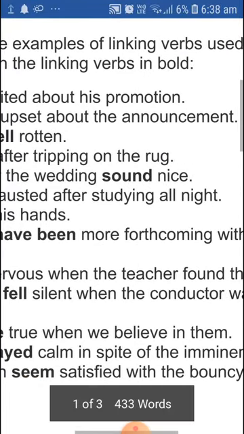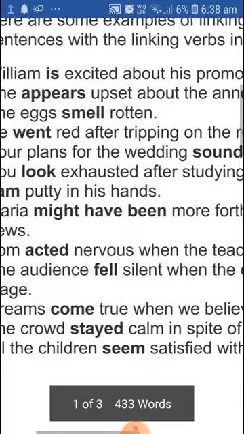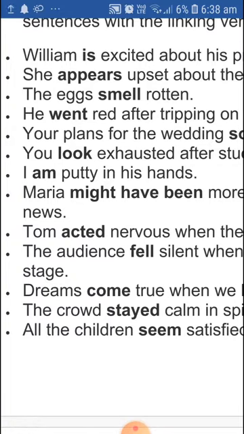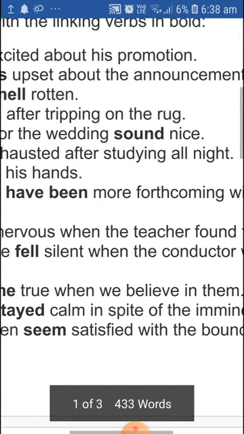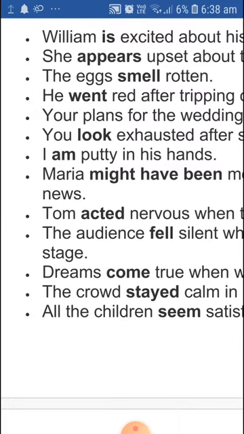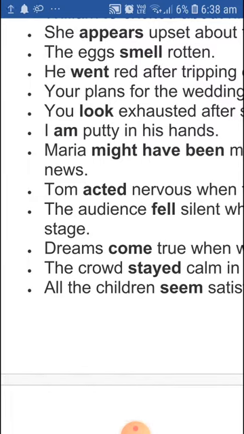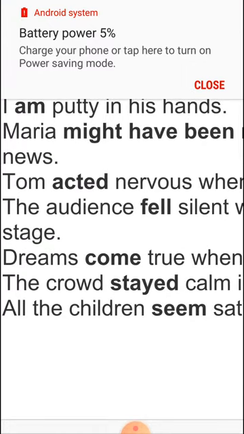Your plans for the wedding sounds nice. So, sound is a linking verb. You look exhausted after studying all night. Look is the linking verb. I am putty in his hand. So, here am is the linking verb. Maria might have been more forthcoming with the news. So here we have three words which act as linking verbs. They are might, have, been.